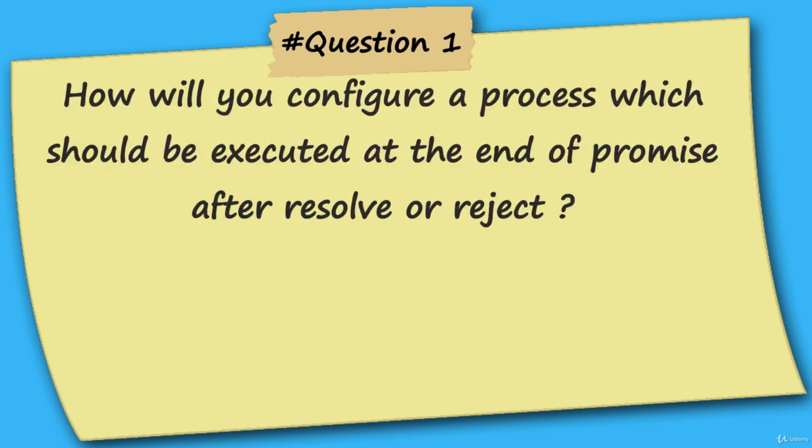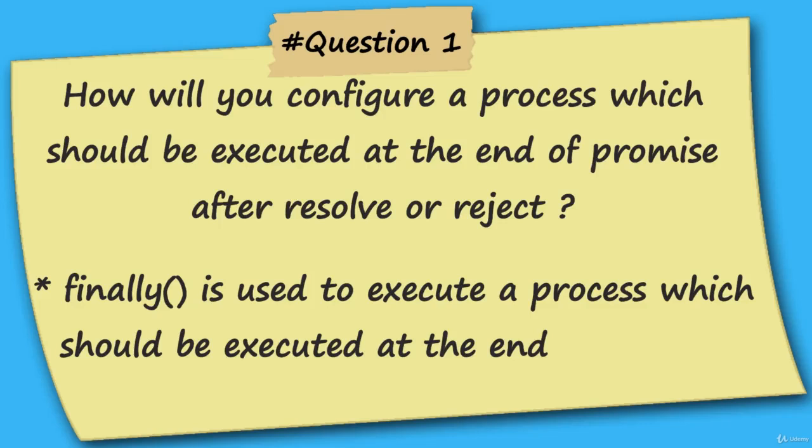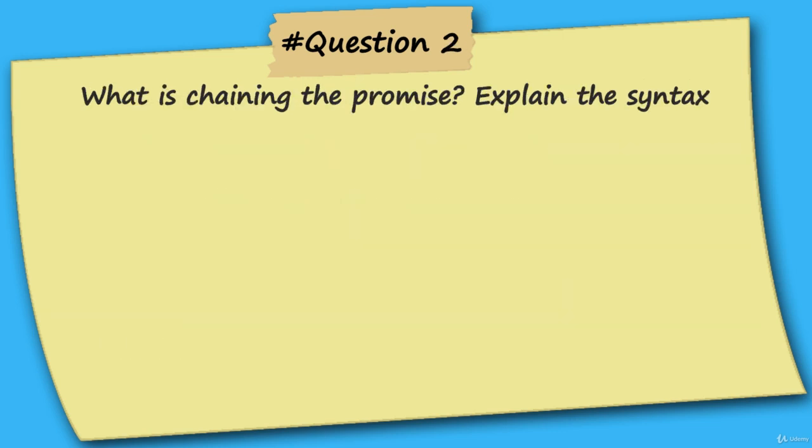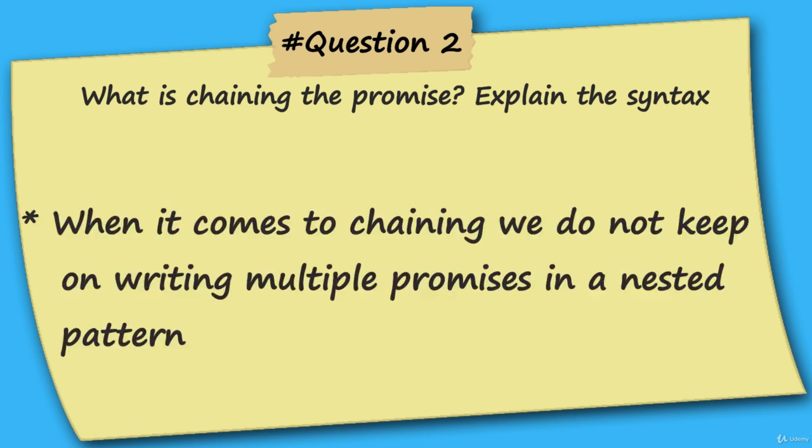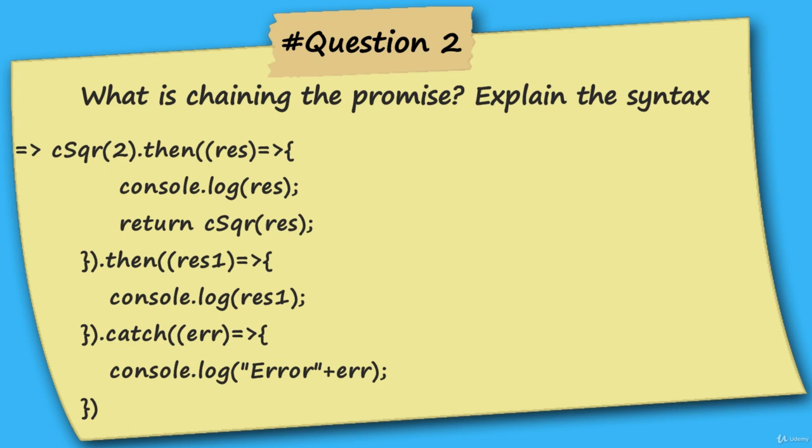The first question is, how will you configure a process which should be executed at the end of promise after resolve or reject? Here you can use the finally. Putting the code in the finally section will make sure that whether the promise is resolved or rejected, it does execute at the end. Second question, what is chaining the promise? Explain the syntax. We have already seen that when it comes to chaining, we do not keep on writing multiple promises in a nested pattern, but instead we make sure that we return a promise inside every then, so the next chain will be executed properly.